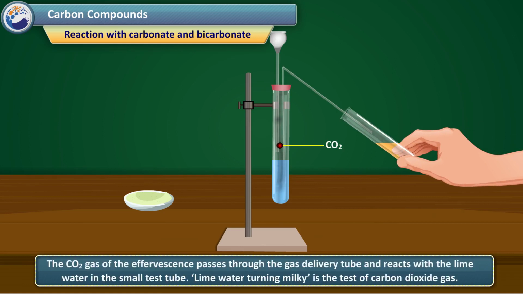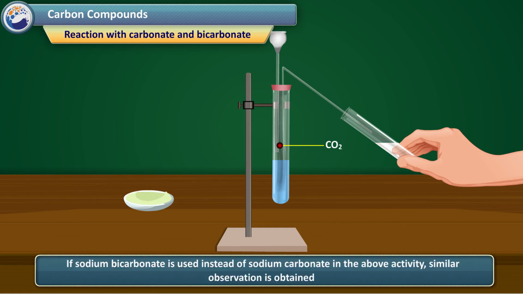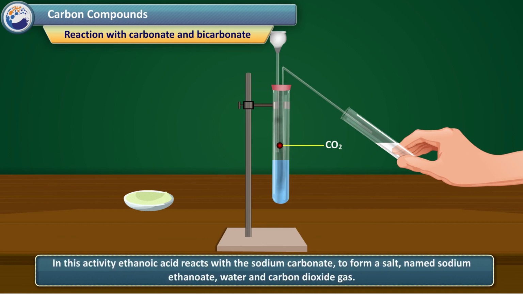The CO2 gas of the effervescence passes through the gas delivery tube and reacts with the lime water in the small test tube. Lime water turning milky is the test of carbon dioxide gas. If sodium bicarbonate is used instead of sodium carbonate in the above activity, similar observation is obtained. In this activity, ethanoic acid reacts with the sodium carbonate to form a salt named sodium ethanoate, water and carbon dioxide gas.